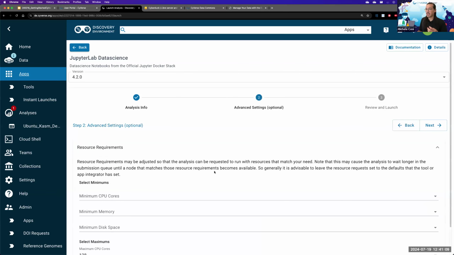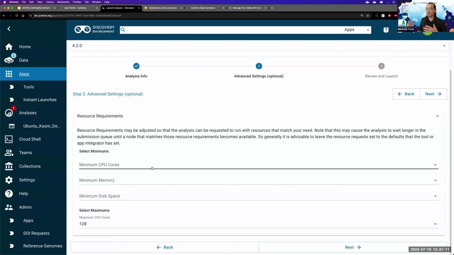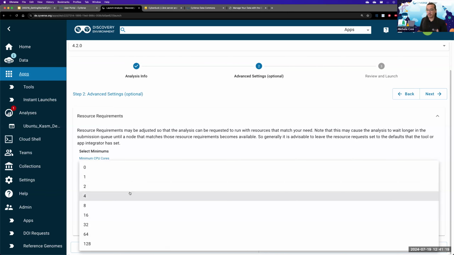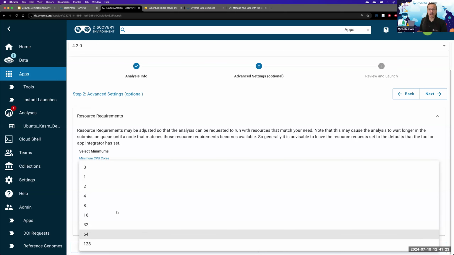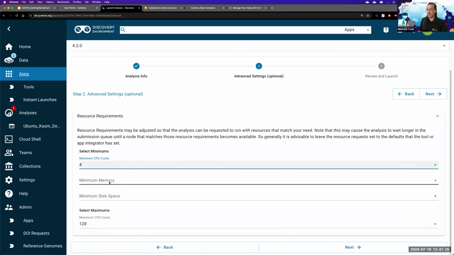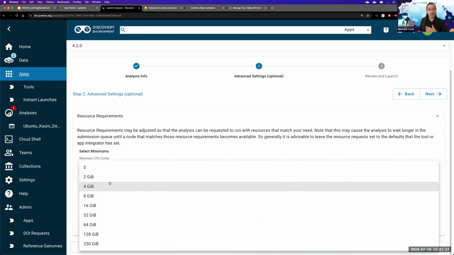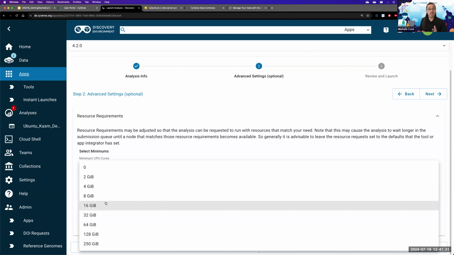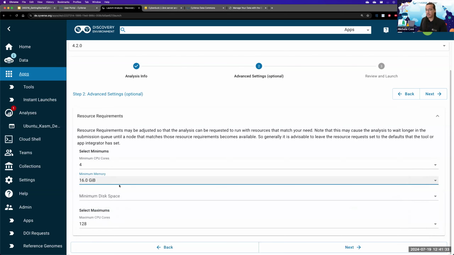I'm going to click next, and here is where you can choose the minimum amount of CPUs and also the maximum. Let's say that I don't need much right now, so I'm just going to say 4 minimum CPU cores, but as you can see, you can scale up to 128. The same goes for RAM, where for this specific showcase, I'm just going to go for 16.